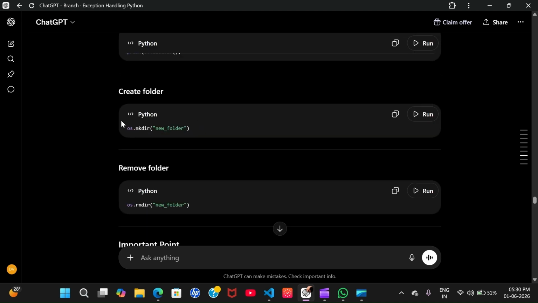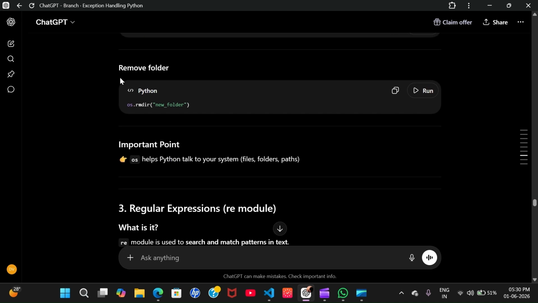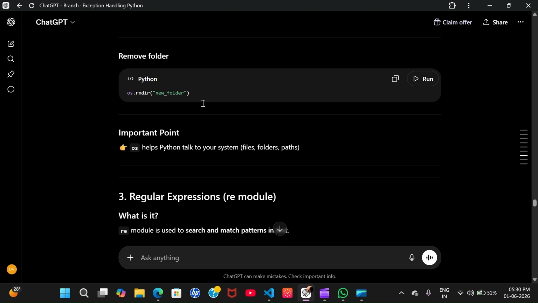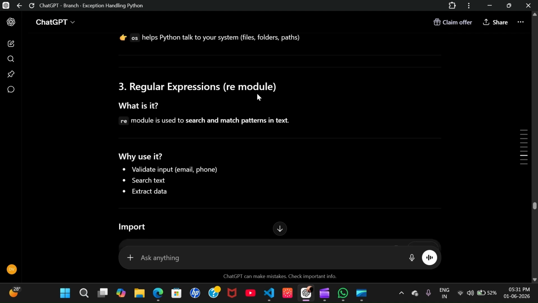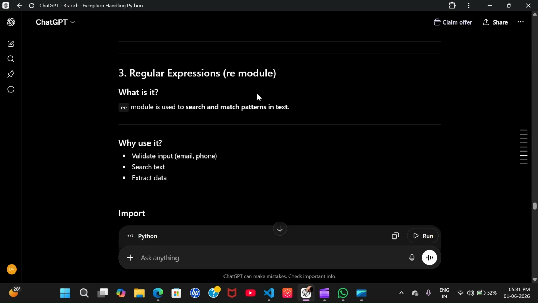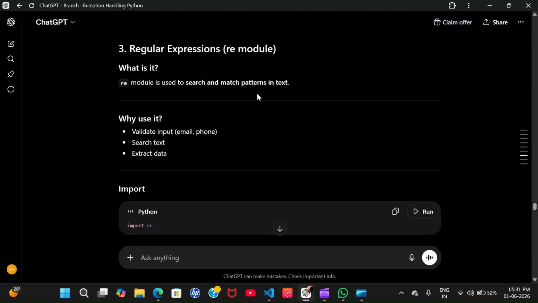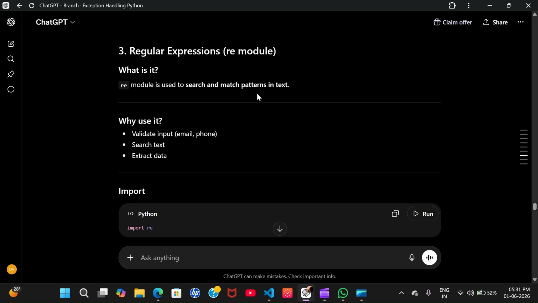It will create a new folder. It is important. See, mkdir is important. It is used to create a new folder. And remove folder, it will remove the folder. So ultimately, os helps Python to talk to your system: files, folders, paths, etc. You can perform operations on your files with the help of os.